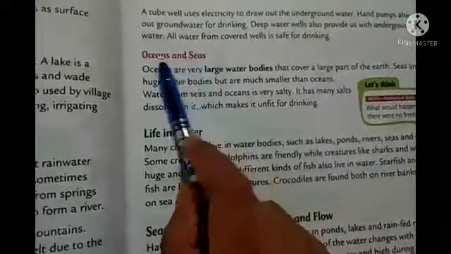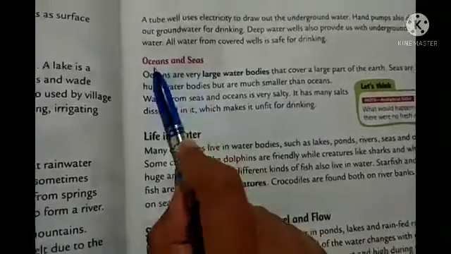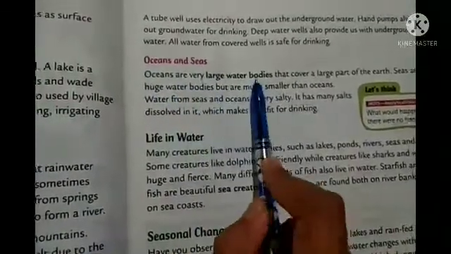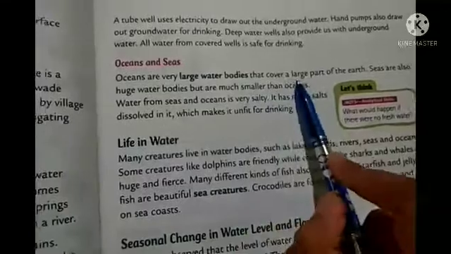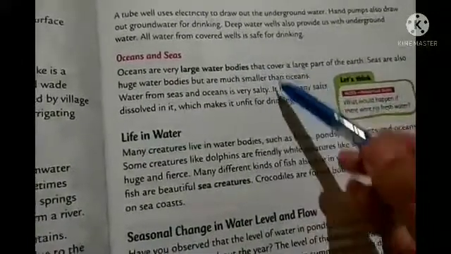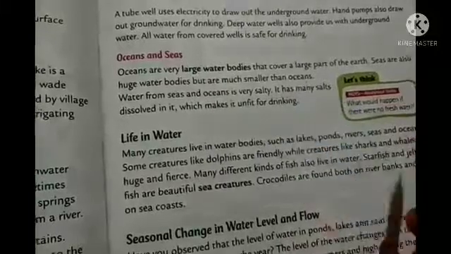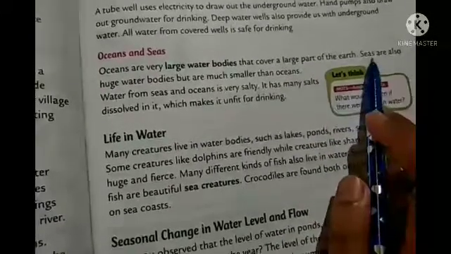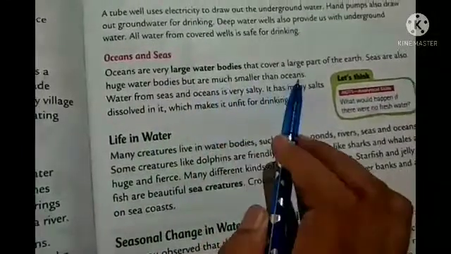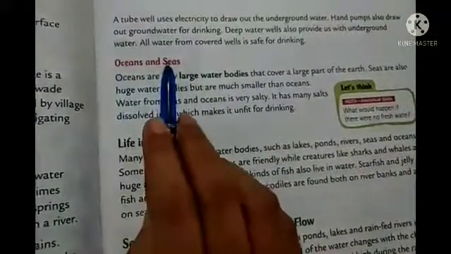Now oceans and seas. As you know, they are large water bodies, and the ocean is bigger than the sea, right? Oceans are very large water bodies that cover a large part of the earth. As I told you, if we divide our earth into 4 parts, 3 parts will be covered with what? Water. And seas are also huge water bodies but much smaller than oceans. The ocean is much bigger than the sea.